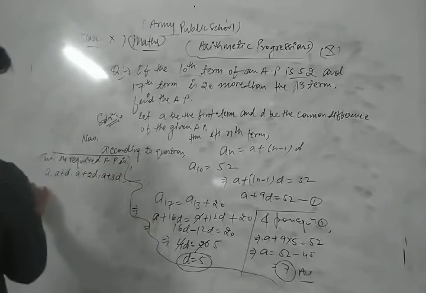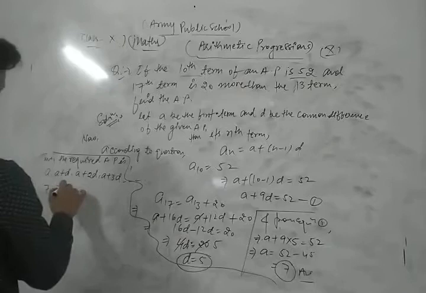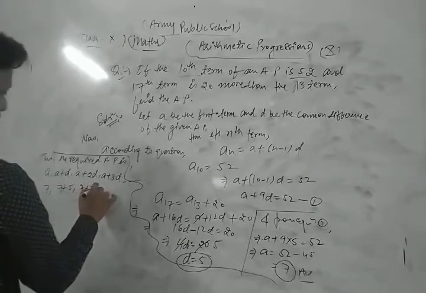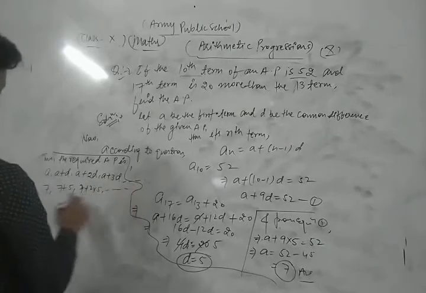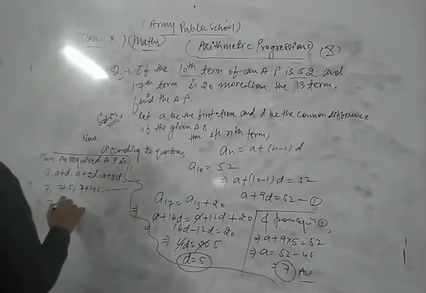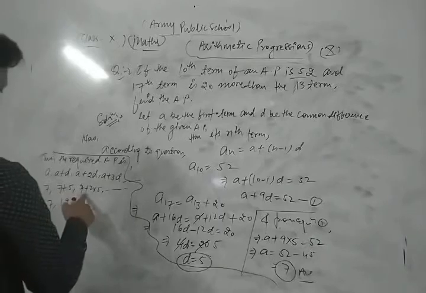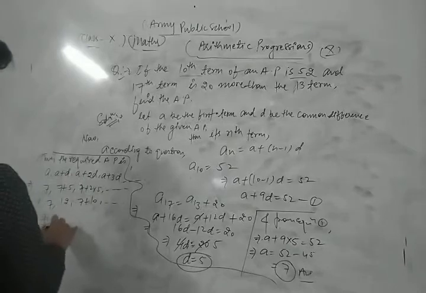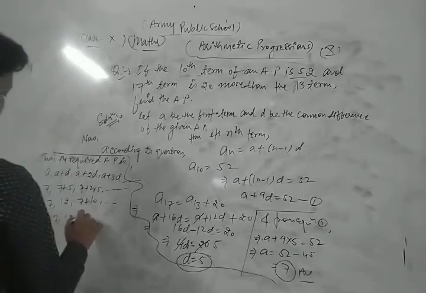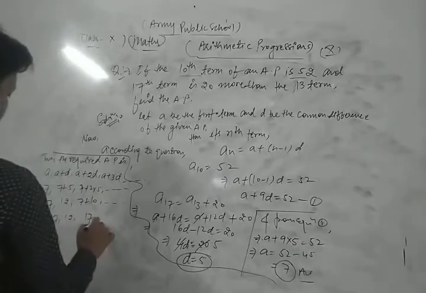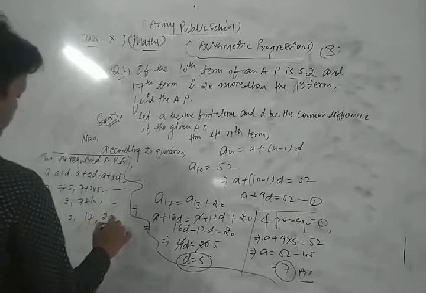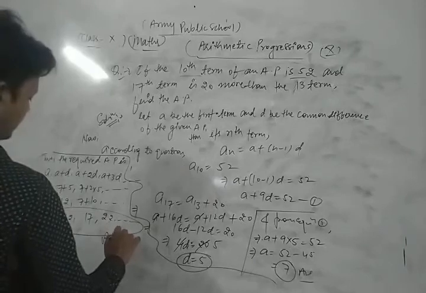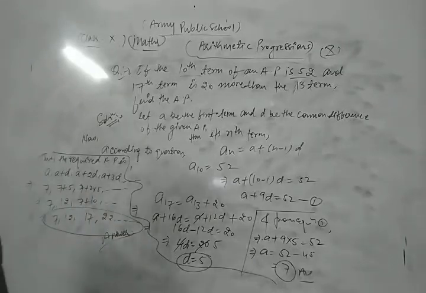A is 7, so 7, then 7 plus 5, and 7 plus 2 into 5, and so on. So we get 7, 12, 17, and so on. This is the required AP. This is the required solution of the given question.